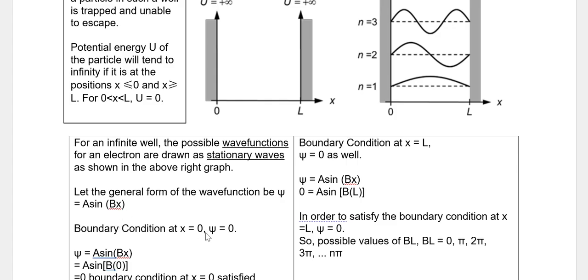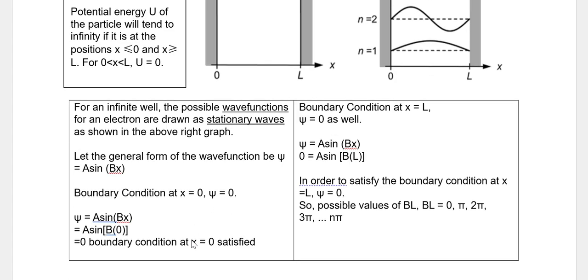So at the boundary condition, at x equals 0, recall we said that the wave function must be 0 because the electron cannot be found here, because if it's found here, it has infinite energy. So it is not possible for the electron to be found here. Therefore, the wave function must be 0 at x equals 0. So I do a substitution here. When psi is 0, x is 0, it looks like it fits this equation. So this condition seems to fit the equation well, but doesn't really tell us anything.